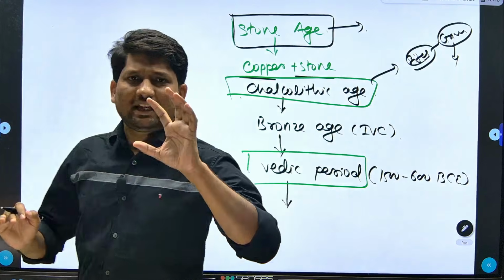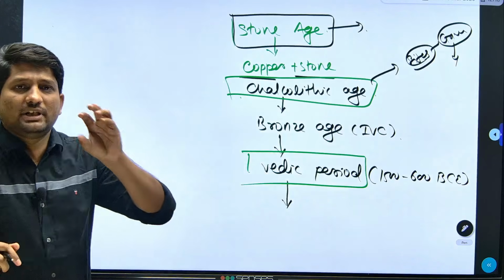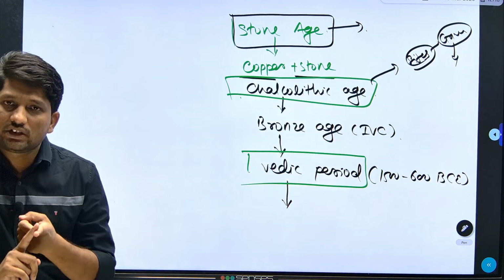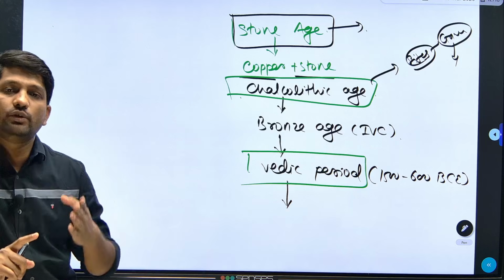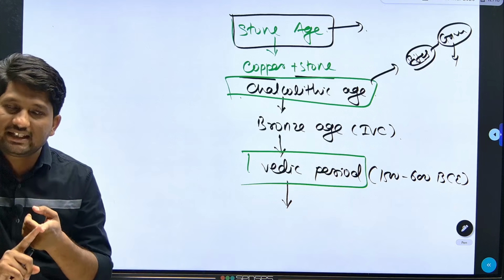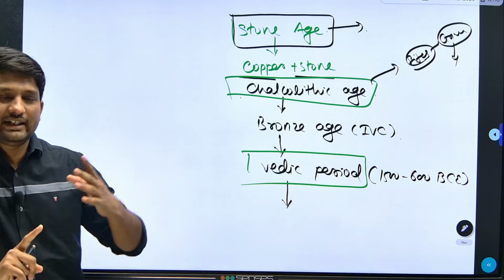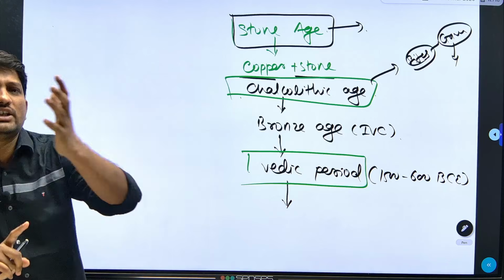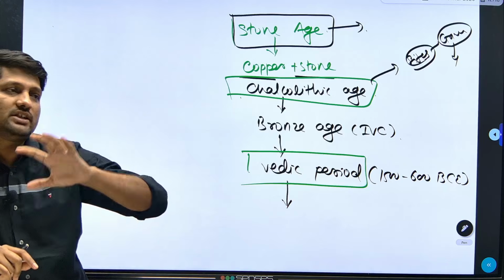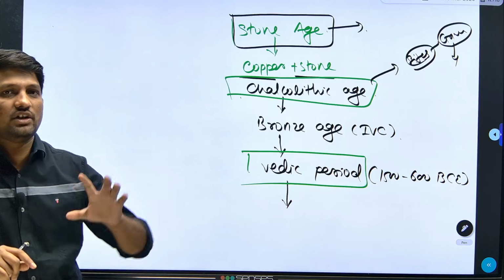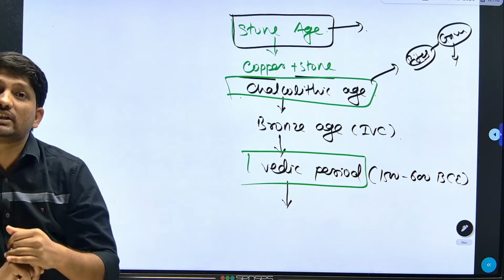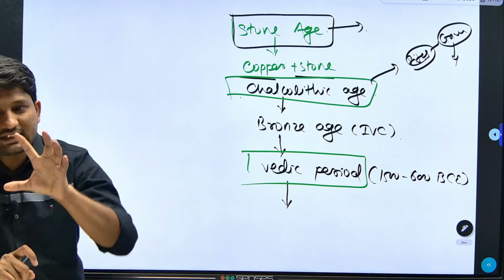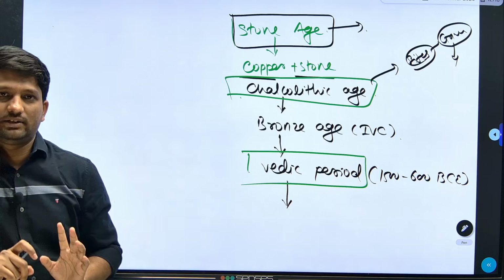If you carefully analyze the last 10 years of questions specifically from the Indus Valley Civilization or Bronze Age, first of all, you need to remember all the IVC sites. Second, a general basic understanding of the Indus Valley Civilization and its difference from Vedic culture. What things were present during the Indus Valley Civilization? What things were absent during that time? Third and most important are some specific sites and key facts.